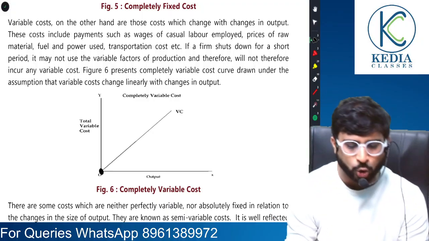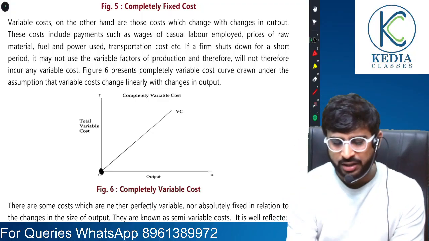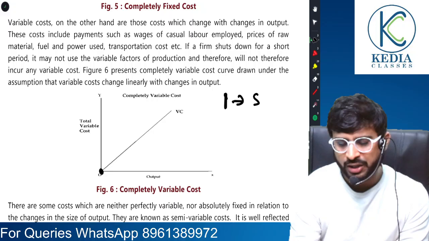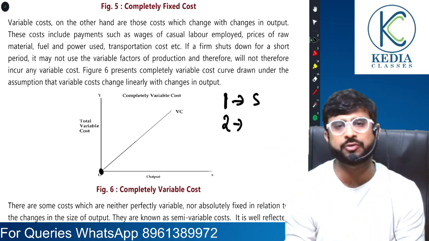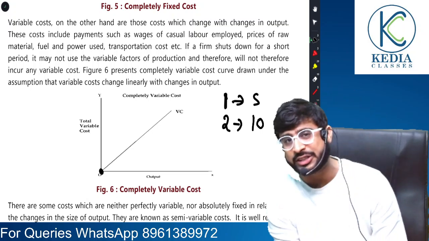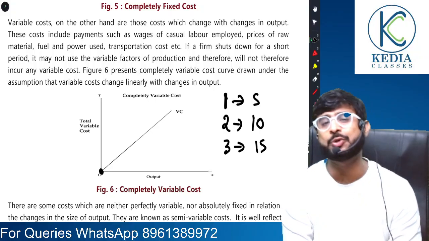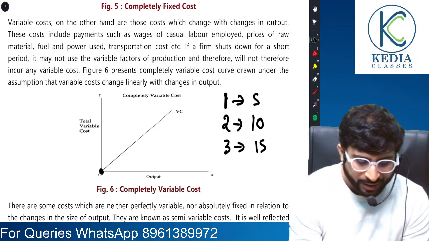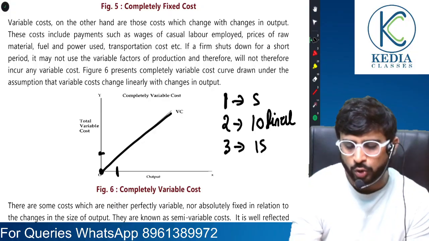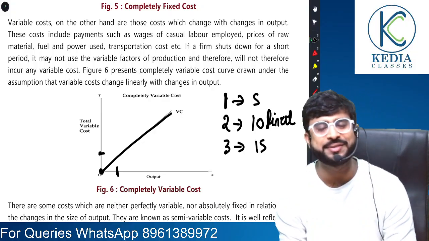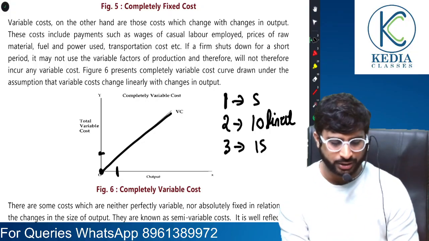If nothing is produced, total variable cost will be zero. But as you start production, the chips example that I gave you, if you produce one packet of chips, let's say raw materials worth 5 rupees you have to use. So if you produce two packets of chips, raw material worth 10 rupees needs to be used. If you produce three packets of chips, raw material worth 15 needs to be used. So you see, as the output rises, cost is rising. So there seems to be a direct relationship between the two, and this is exactly what I have tried to highlight here. That is the graph of total variable cost. In short run, by the way, we are talking about.